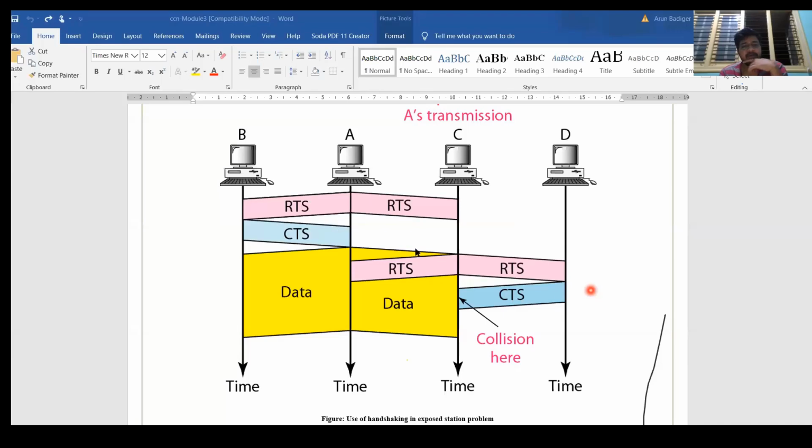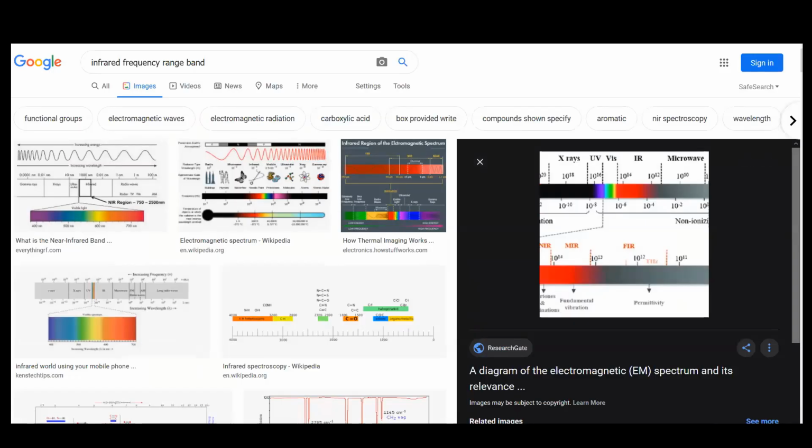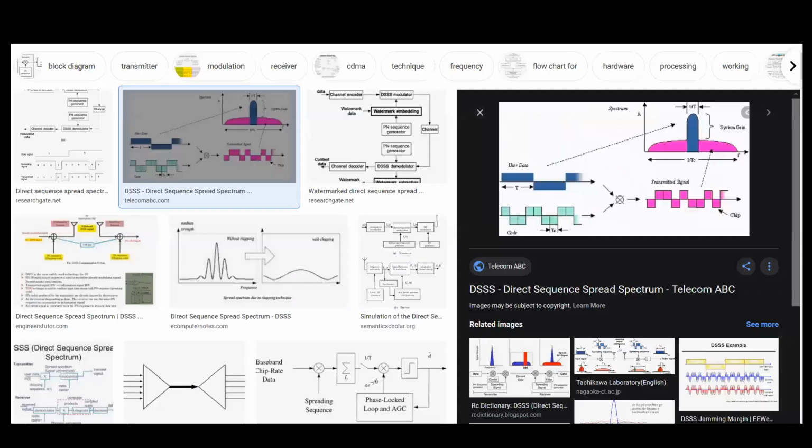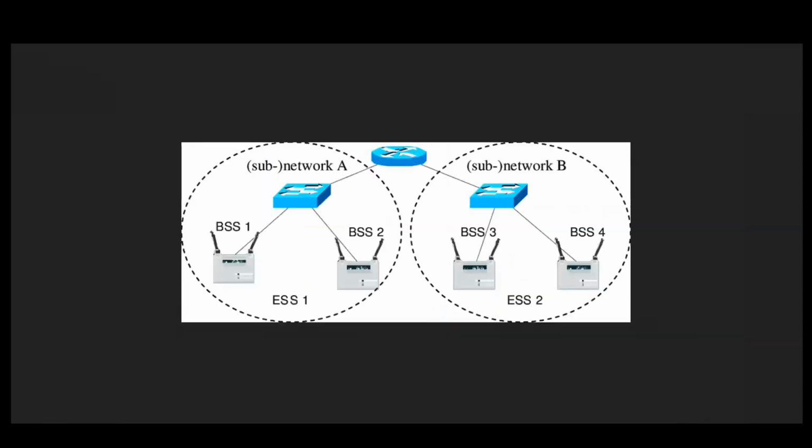One is the hidden node problem, which is solved here, but I have a few images here to show you. You can imagine this one. Now what we can think is this blue color one is one of the networks. So this will be one complete college's network that is connected to the external world. You can think of another college network that is connected to the external world. So two colleges are there.